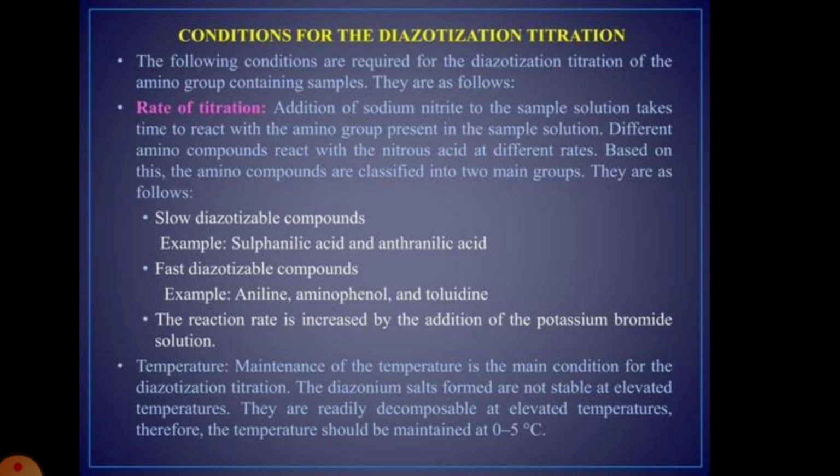They are as follows: slow diazotizable compounds are sulfanilic acid and anthranilic acid. Fast diazotizable compounds are aniline, aminophenol, and toluidine. The reaction rate is increased by the addition of potassium bromide solution.